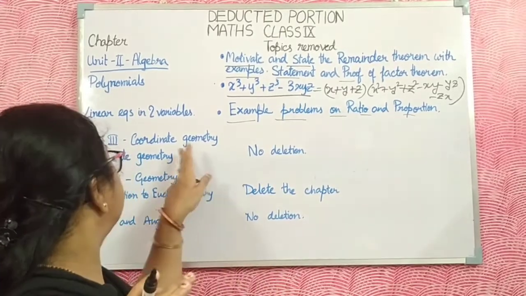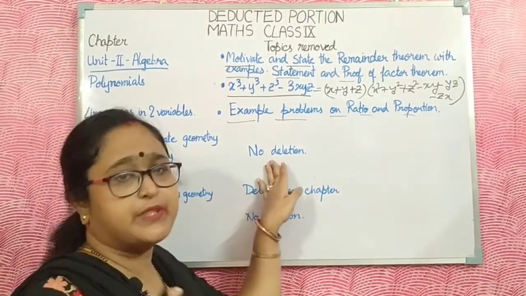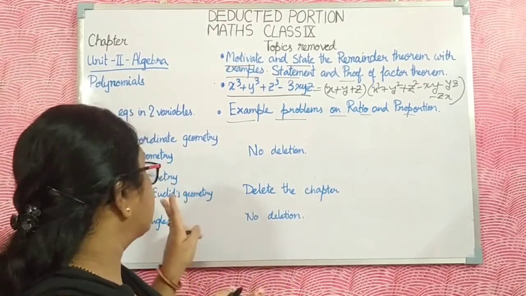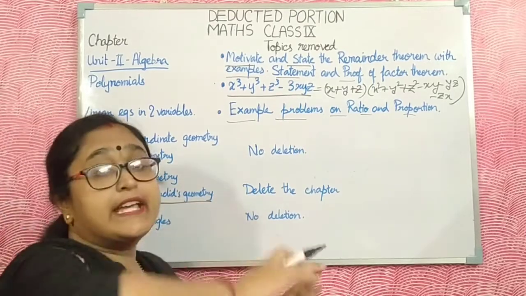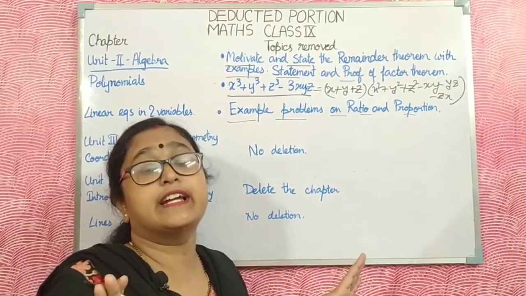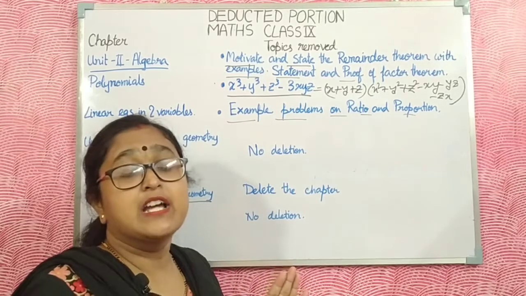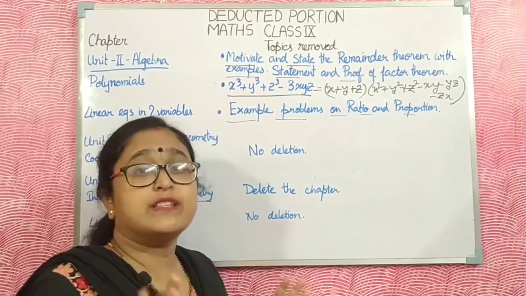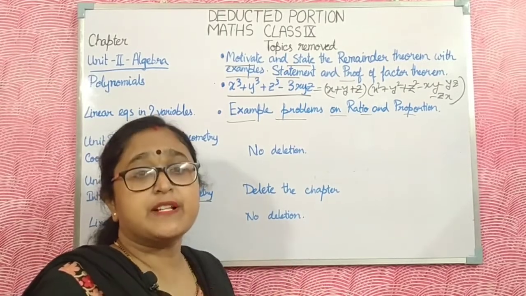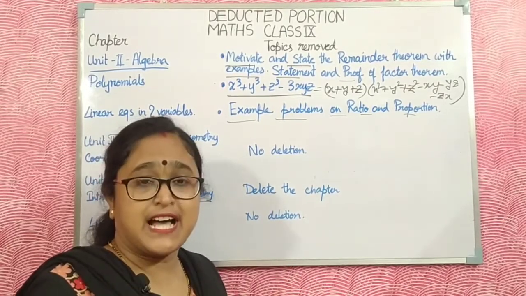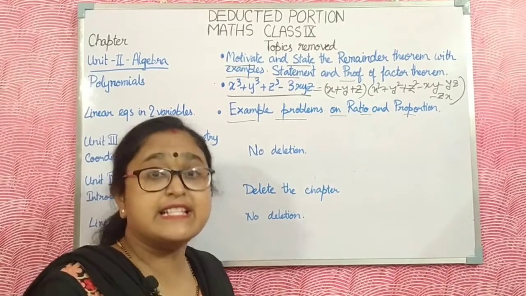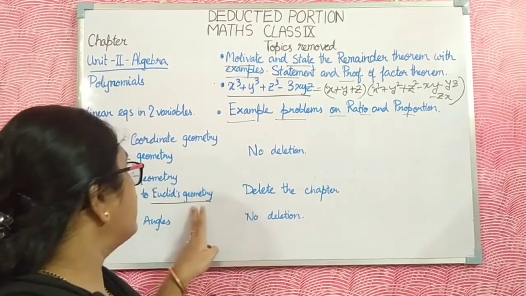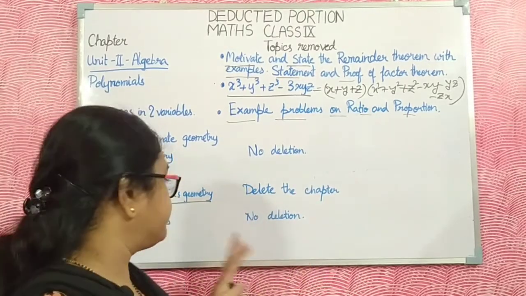The quadrilaterals chapter has no deletion, and the geometry chapter, Euclid's geometry, is totally deleted from class 9 because of the pandemic situation, COVID situation. That's why the CBSE board decided that 30% of the total syllabus of class 9 is deleted for this year only. That's why I am discussing this. Euclid's geometry is totally deleted.